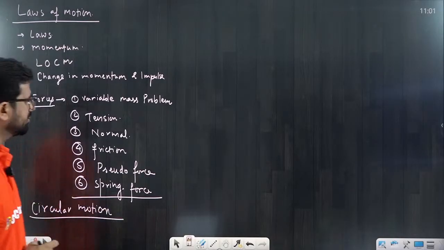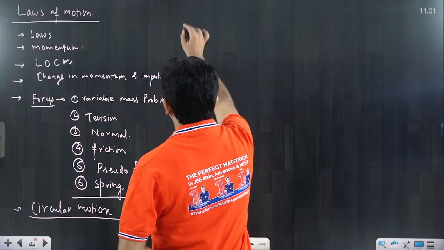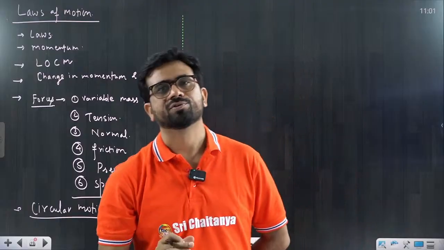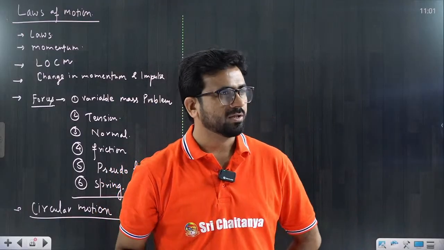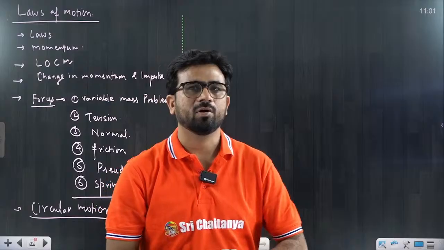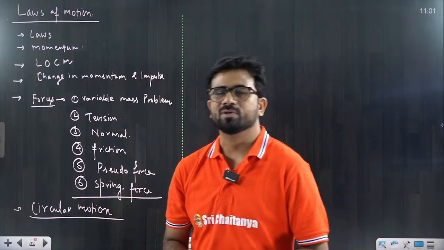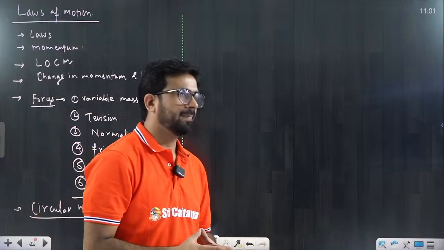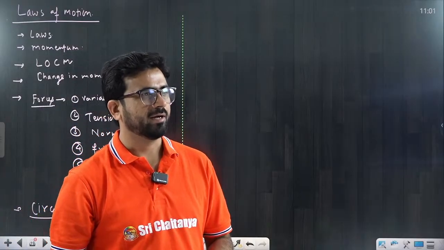The very first thing that comes to you is, what are the laws of motion? There are 3 laws given by Newton. What are the 3 laws? The first law is what, beta? That is Newton's first law, which we call the law of inertia. Law of inertia means if any body is at rest, it remains at rest.